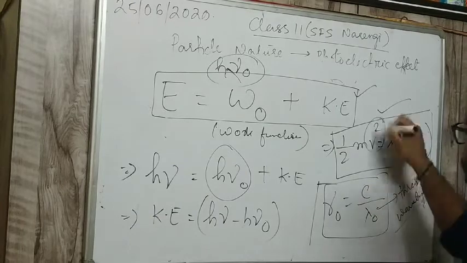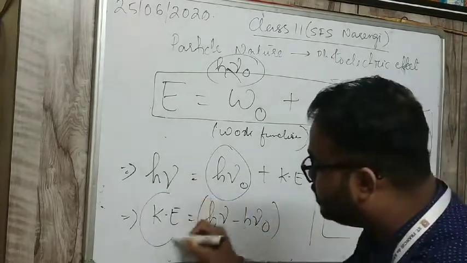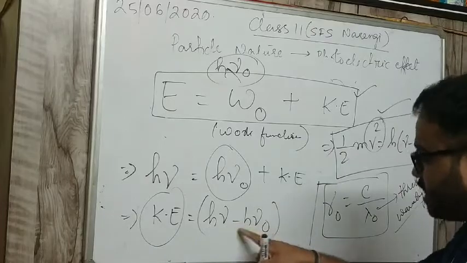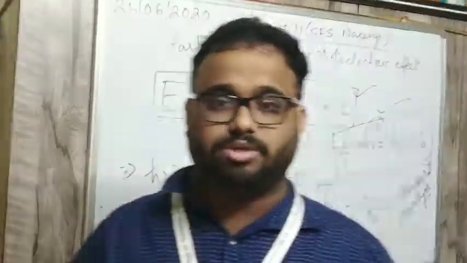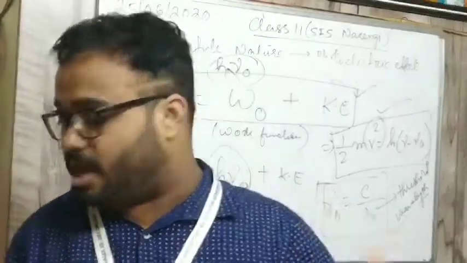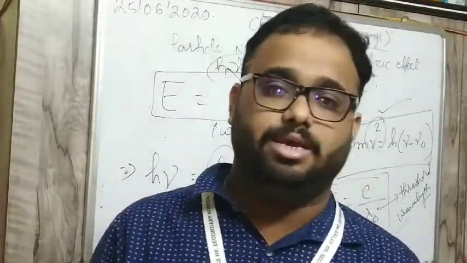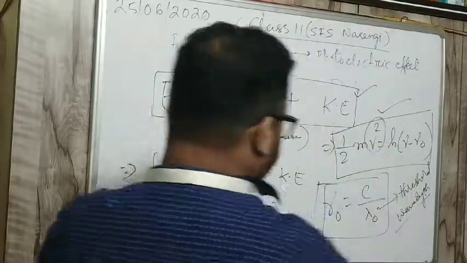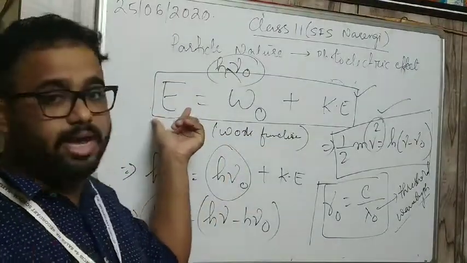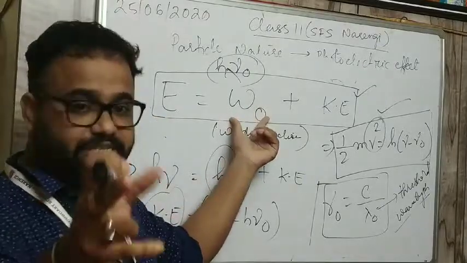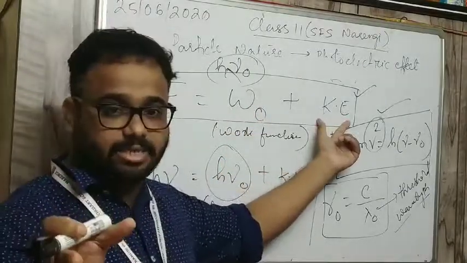Sometimes velocity is not given. You can still find the kinetic energy by the formula h nu minus h nu naught. You know Planck's constant h is 6.63 into 10 to the power minus 34 joule second. Based on only this equation, you will do your sums. Once again I repeat: E is h nu, W naught is h nu naught, KE is kinetic energy.